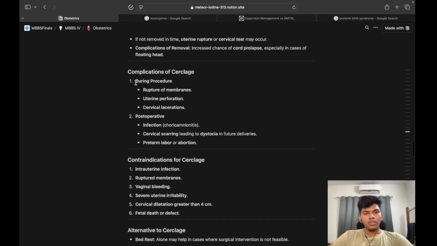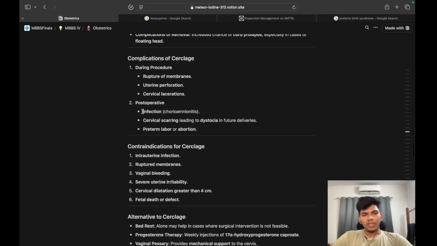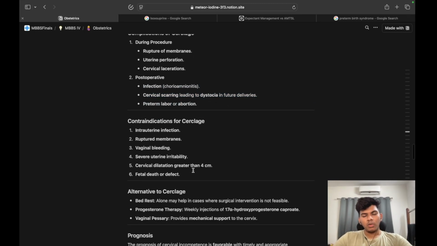Complications of cerclage during operation: rupture of membranes, because of using stitches and sutures, uterine perforation, cervical lacerations. Post-operatively, infection as usual, and cervical scarring leading to dystocia in future deliveries. Dystocia, we know, is abnormal labor, preterm labor or abortion.